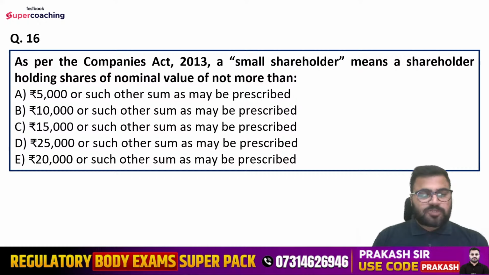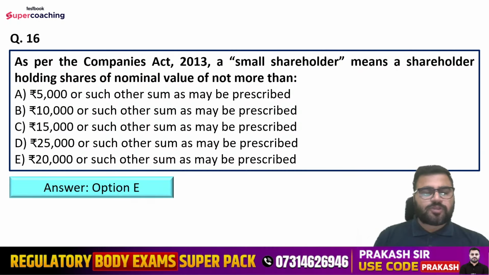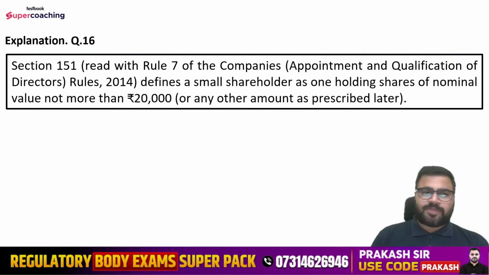So Sandeep is saying option number E. Yes, guys, anyone else? So right answer is option number E, that is rupees 20,000 or such other sum as may be prescribed. So as per section 151 read with rule 7 of the Companies (Appointment and Qualification of Directors) Rules 2014, a small shareholder is defined as one holding shares of a nominal value of not more than 20,000 or any other amount as prescribed later.